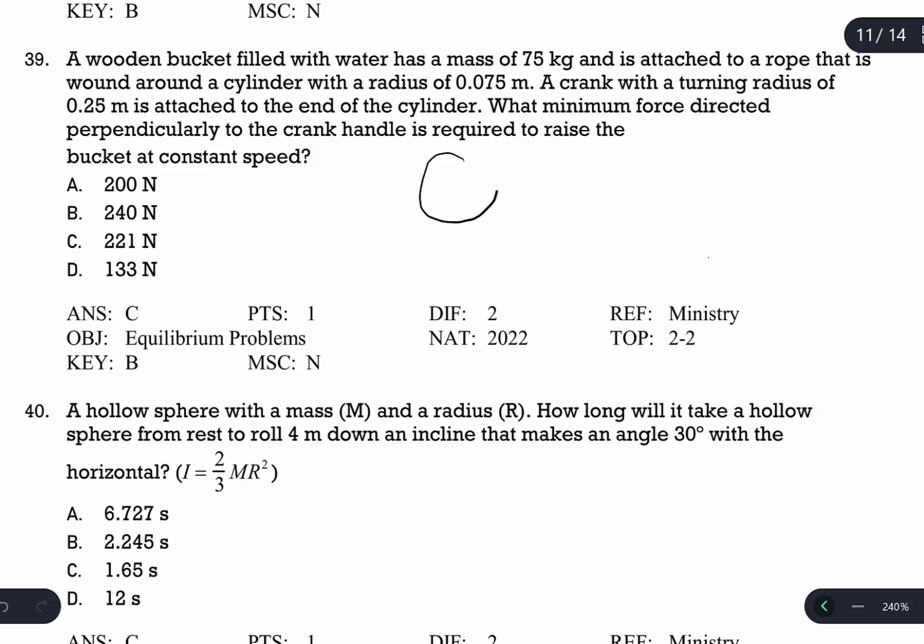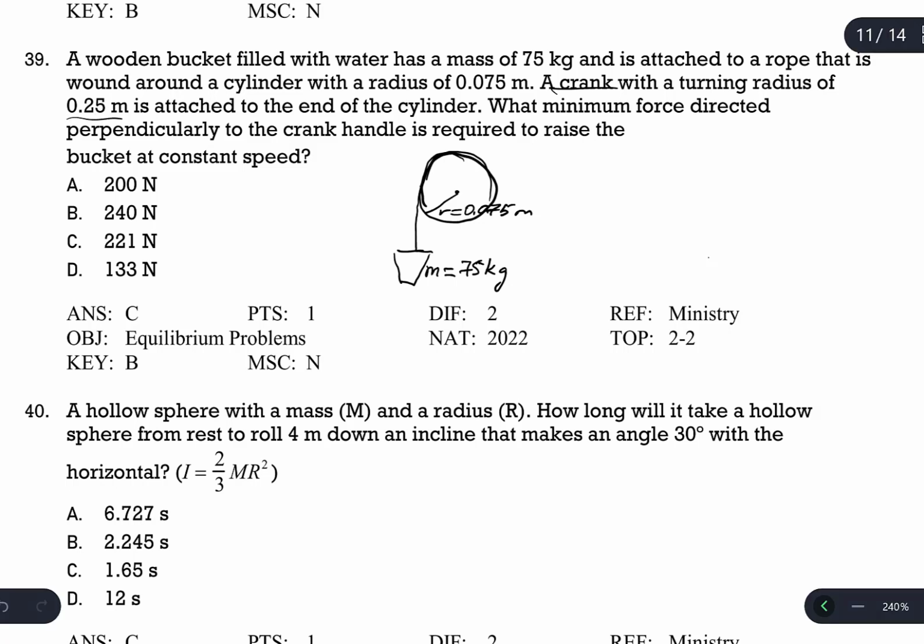So this is the cylinder, and this cylinder has a radius of 0.075 meters, and a rope is wound around the cylinder, and finally from this rope a bucket is suspended. Mass of the bucket is given as 75 kilograms, and a crank with a turning radius of 0.25 meters is attached to the end of the cylinder.